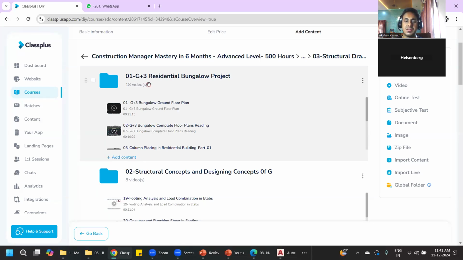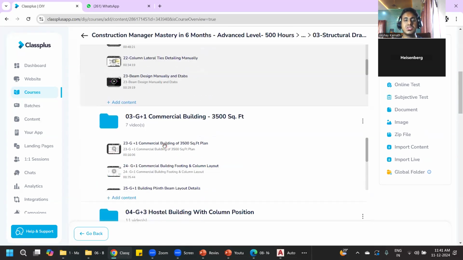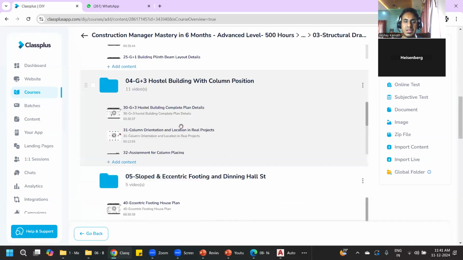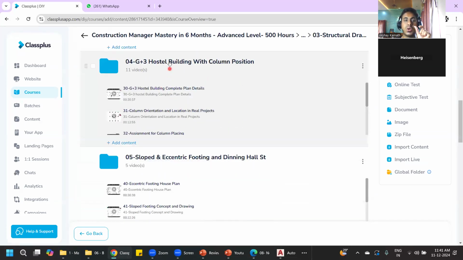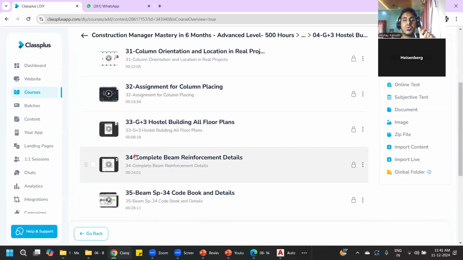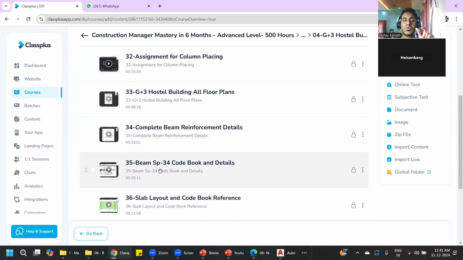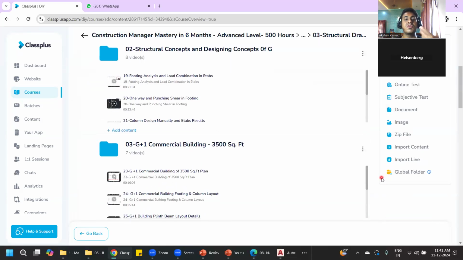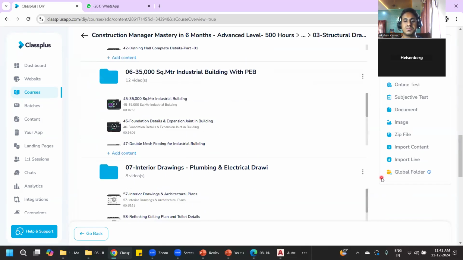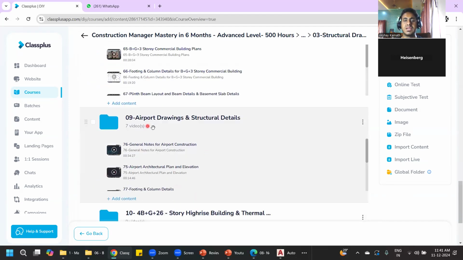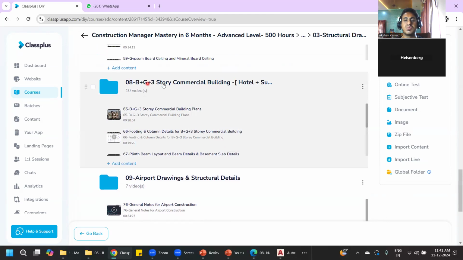Okay. So all those things, how to read a G+1 commercial building drawing, how to read a G+3 hostel building drawing, how those beam sizes and column sizes are decided. You can see the column orientation, how all those things we'll try to understand here. SP34 code book, what is written, slab layout, and all those things we'll try to cover here. So once you understand all these things, you literally get the feel of that engineering what you have studied.